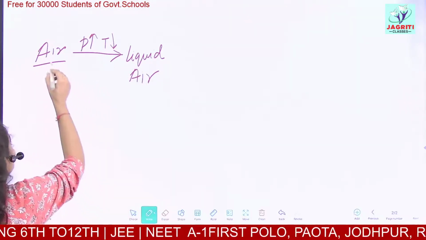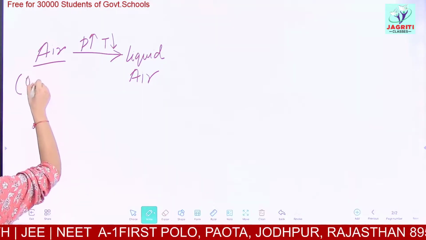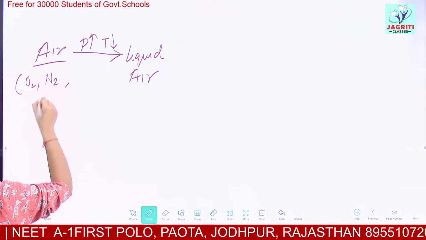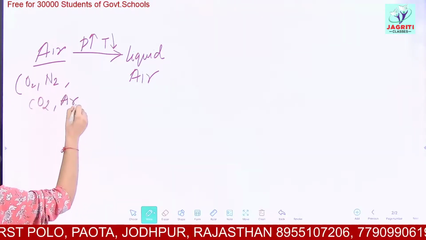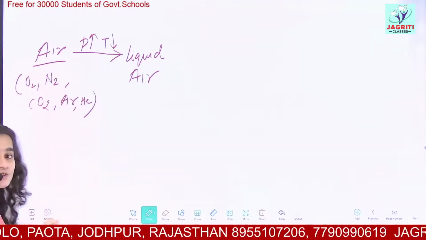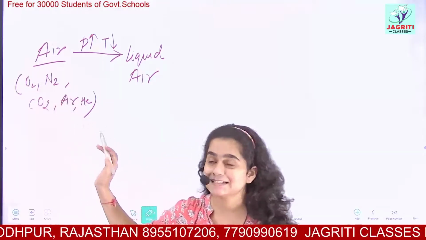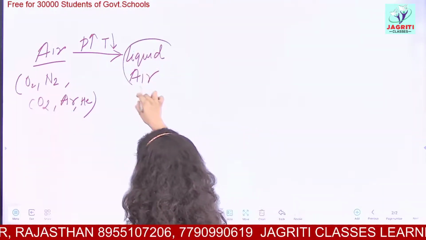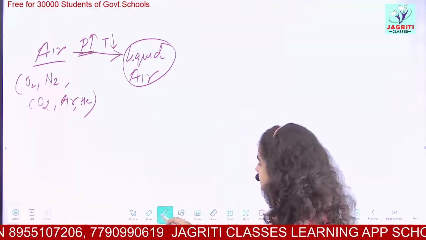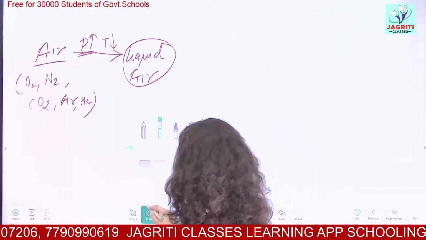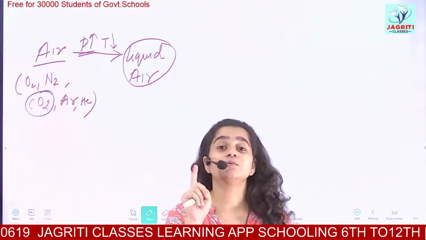Now further, this air is a mixture of many gases. The gases are oxygen, N2, that is nitrogen, then we have carbon dioxide, then some minor gases are argon, helium, etc. So air is a mixture of gases. Air comprises different gases. Now when you liquefy the air, that is when you apply pressure, a gas which is carbon dioxide, CO2, this carbon dioxide gas does not convert to liquid.